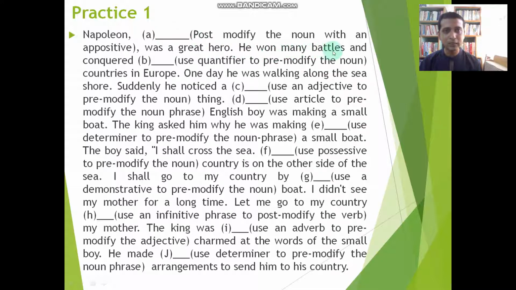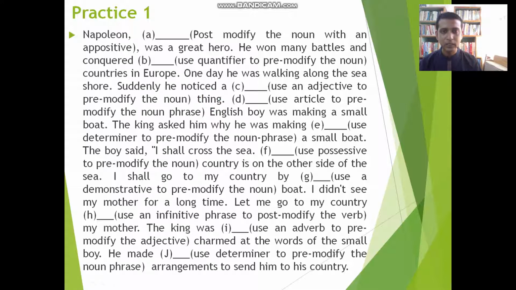He won many battles and conquered countries in Europe. "Conquered dash countries." Here, within brackets, you are getting a clue: use a quantifier to pre-modify the noun. You students will have to use a quantifier in that gap. One day he was walking along the seashore. Suddenly he noticed a dash thing. Within brackets: use an adjective to pre-modify the noun. Thing is the noun, and this is the head word. This head word should be modified.